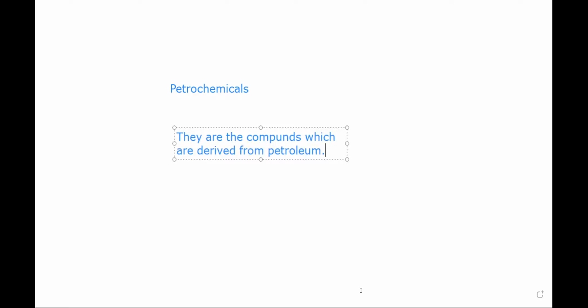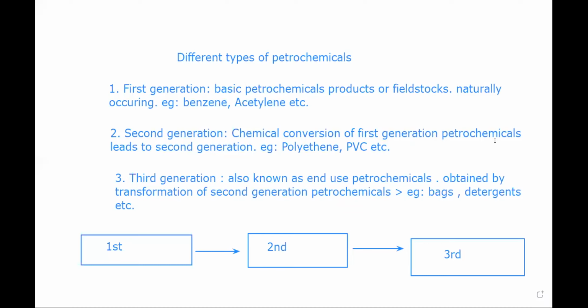Now let's talk about what are the different types of petrochemicals. So dear students, these are the different types of petrochemicals, right? First one, there are first generation petrochemicals. These are also known as basic petrochemical products or feedstocks, right? So these are naturally occurring. For example, benzene, acetylene, butylene, or ethene, okay?